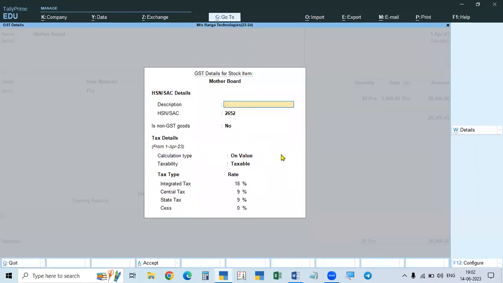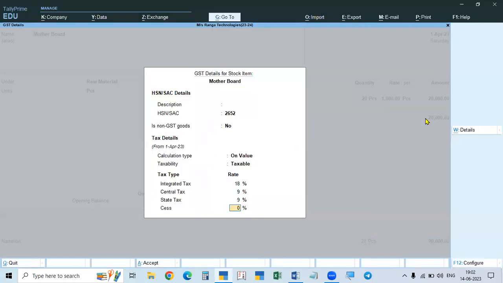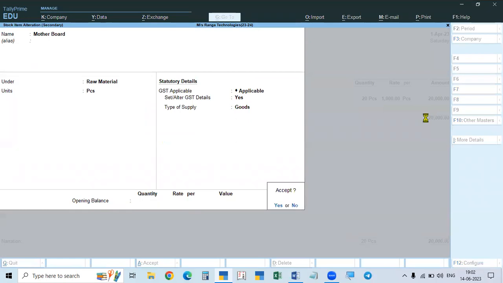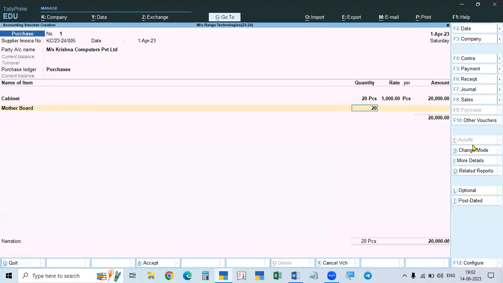What is this? This number is given taxable. It is also 18%. Motherboard is also 18%, so it is okay. And then how much did we purchase the motherboard? 20 motherboards, 4,000 rupees each.